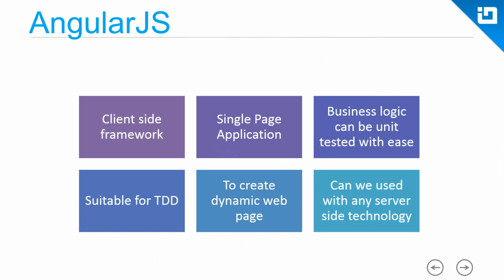So AngularJS is a framework created by Google to create single page applications. AngularJS is a completely client side library. It has nothing to do with your server. So you can use it with any kind of server side technology, like PHP, Java, or ASP.NET. As you see on your screen, AngularJS is a client-side framework.